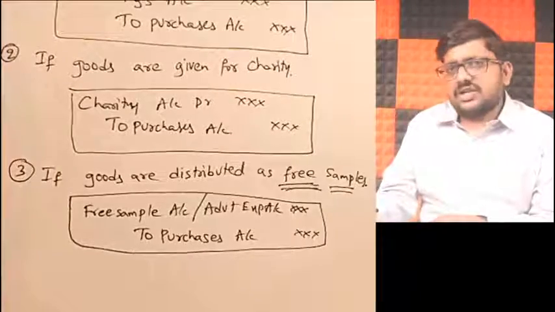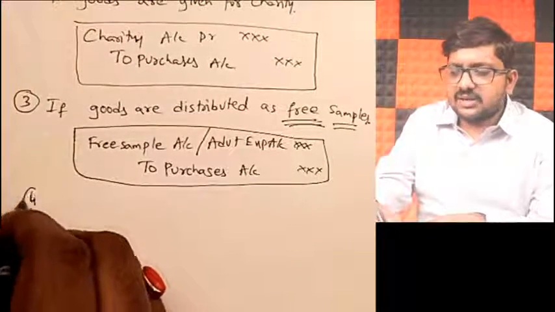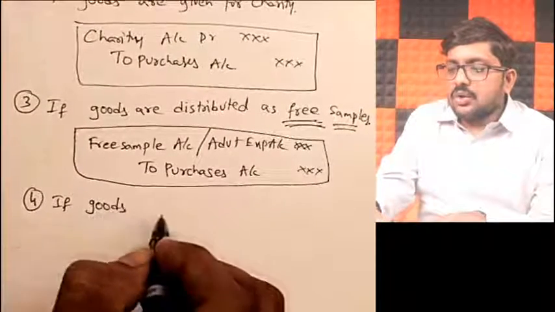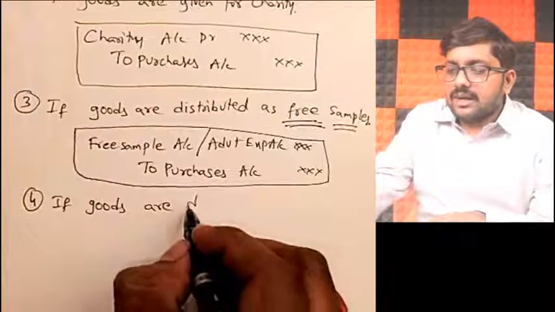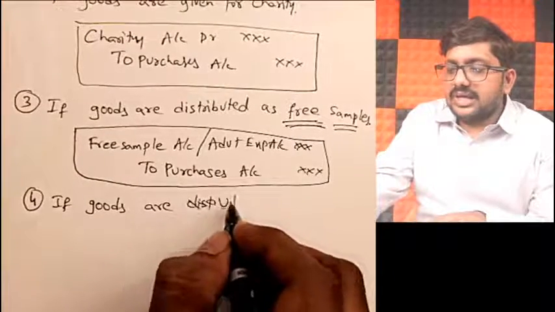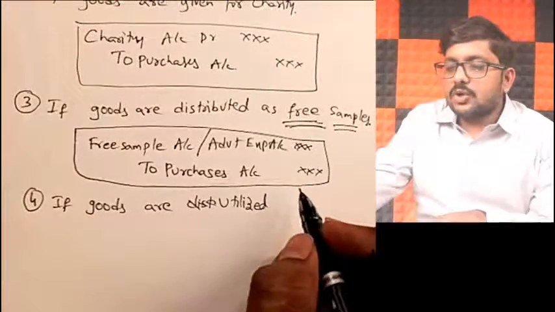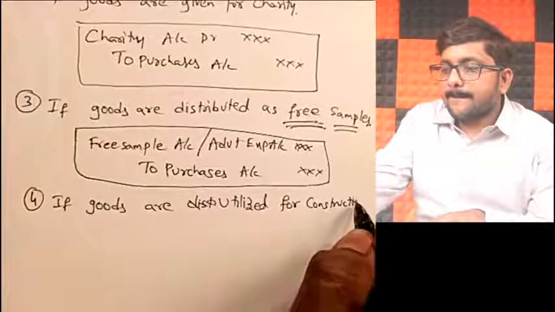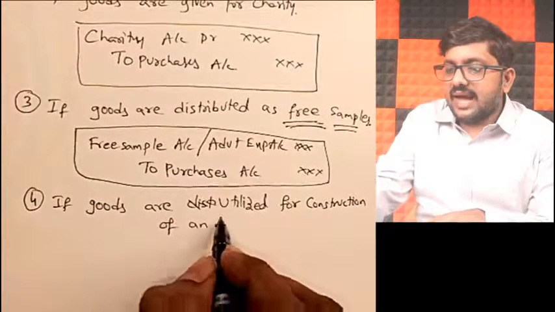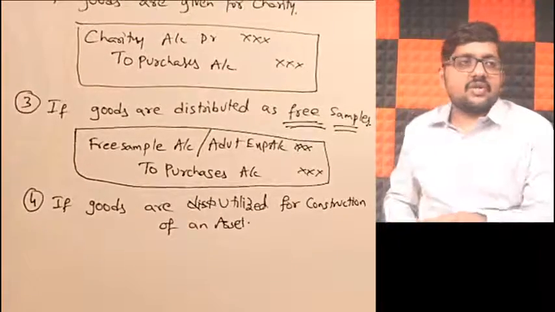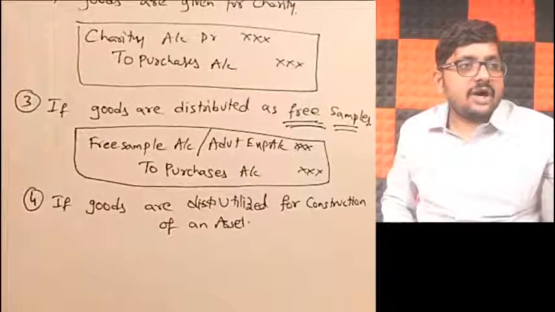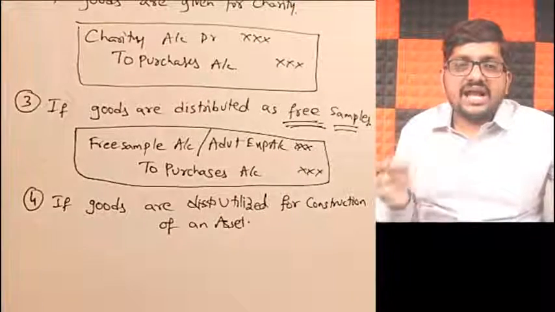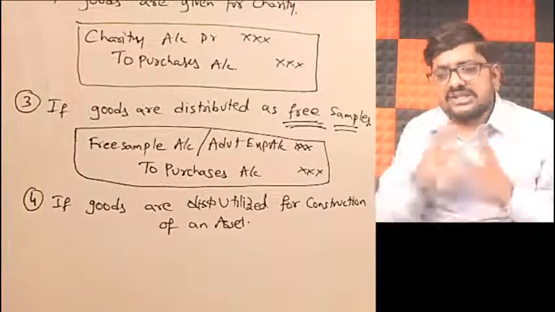Next. Okay, sir, understood this example also. What is my next scenario, sir? My next scenario is, imagine goods are utilized for construction of an asset. So what have you done here, my dear friends? You have not distributed it free of cost. You have taken some of your goods and used it for construction of an asset, my dear friends. Let me take an example for you.